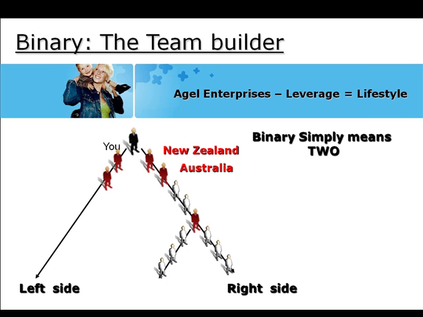Now that person in Australia happens to know somebody in the USA, so the person in Australia and New Zealand now have a business in the USA. That person in turn knows somebody in Canada. Our compensation plan, Agile, tracks every single part of this in live time, and you can be compensated in many different countries. Now here's something quite magical in this team building process, and this is what this is all about really. Your fifth person was introduced and placed, as you can see, on that fifth right hand side, and he in turn is a New Zealander.